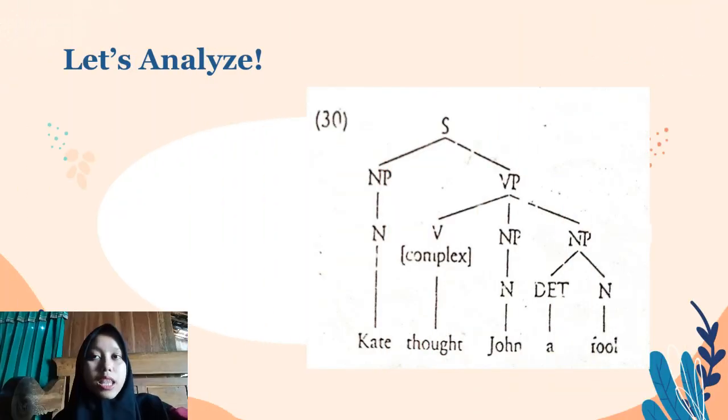Now let's analyze the example sentence. The sentence can be divided into noun phrase and verb phrase. The noun phrase is reduced to the noun occupied by Kate. Meanwhile, the verb phrase is divided into three, namely complex verb occupied by thought, noun occupied by John, and determiner by a, and noun occupied by fool.